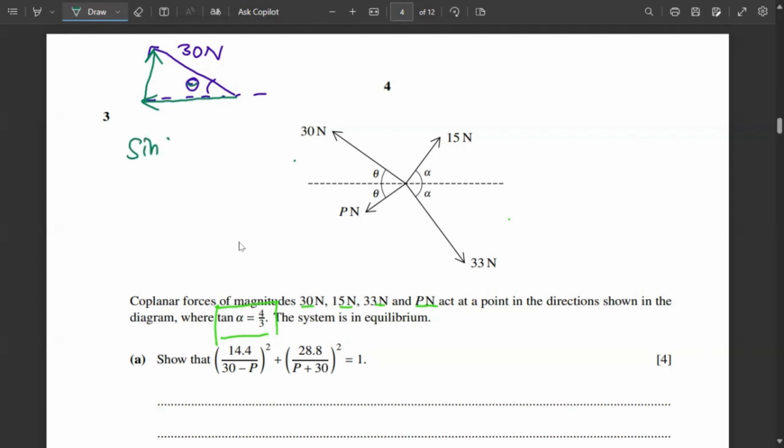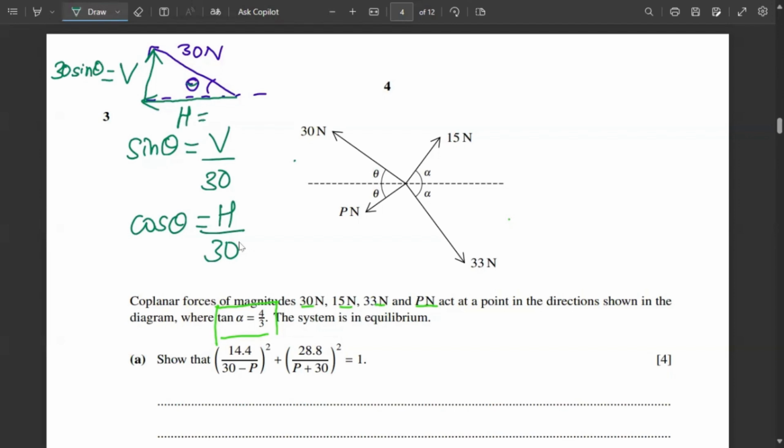trigonometry, sine theta. Let this be the vertical line, that this is the horizontal component. So vertical component will be sine theta, which is v upon 30, and cos theta will be h upon 30. So v will be equal to 30 sine theta and h will equal 30. Well, let me write that again.